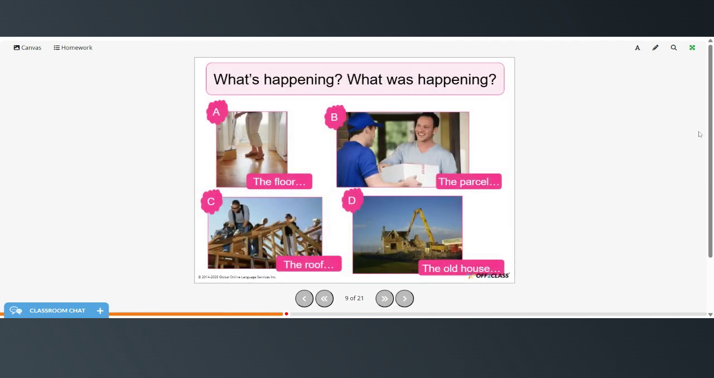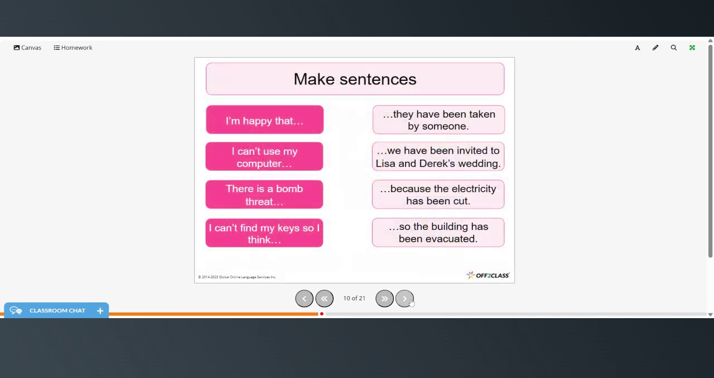All right, so what's happening? See if you can make some passive sentences from these pictures. So you might say the floor is being cleaned, the parcel is being delivered, the roof is being built, the old house is being demolished. Now make some sentences by matching the beginning of each sentence with the appropriate ending.